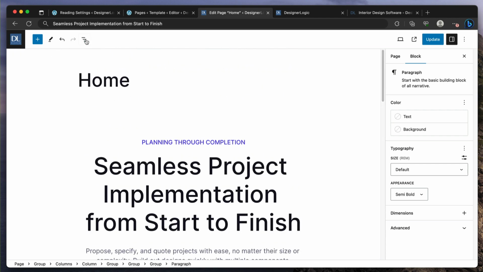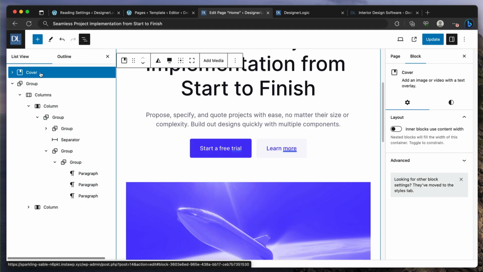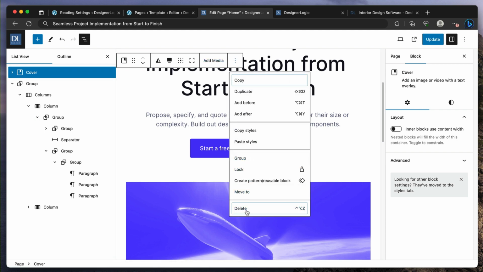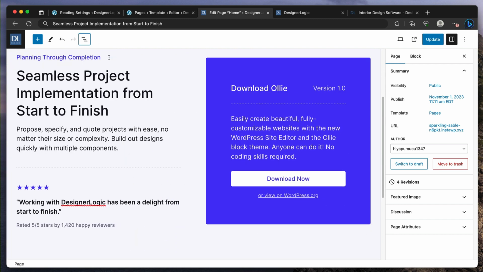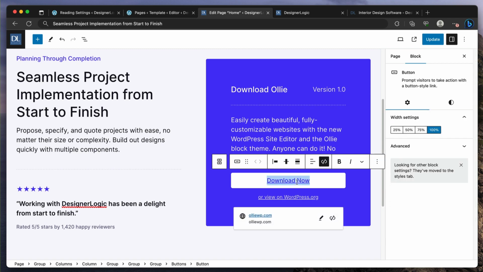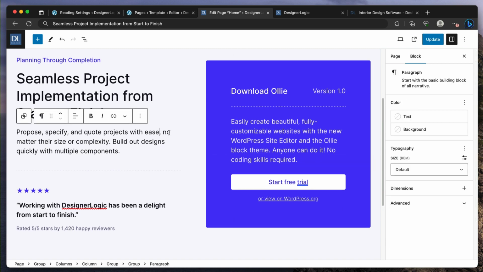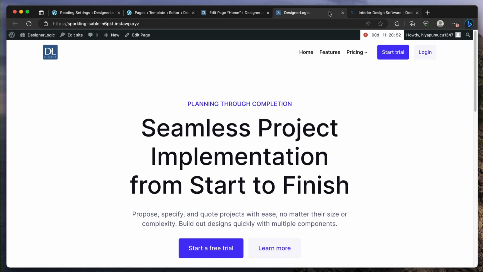So here I'm gonna get rid of the cover one. Just click on it, delete. There it is. And here on the right you could do start free trial, and you can have an image of it if you have an image. So let's see, do we have an image of it here?